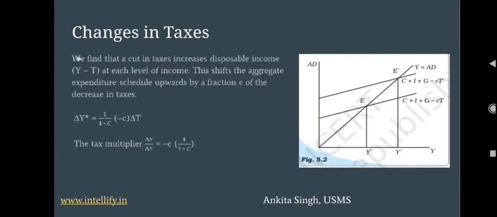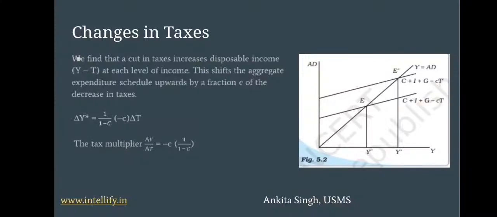Changes in taxes. Now see the graph first. The x-axis shows the income and the y-axis shows the aggregate demand. Point E is the intersection of income and aggregate demand at the level of income Y. Now when the taxes are reduced, the disposable income increases, which shifts the curve upwards to point E dash.